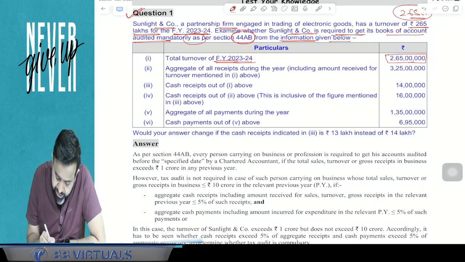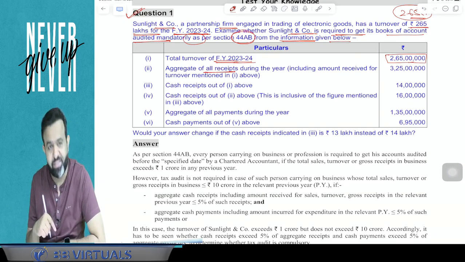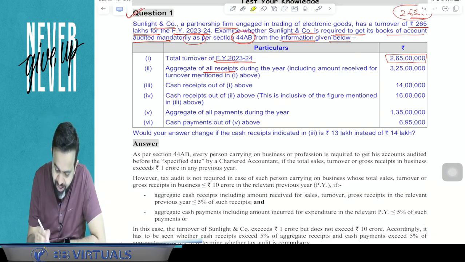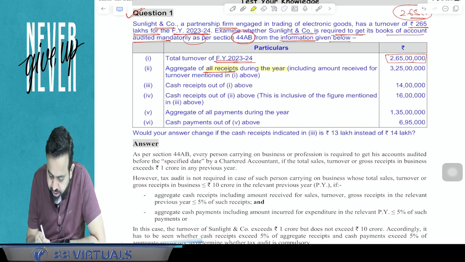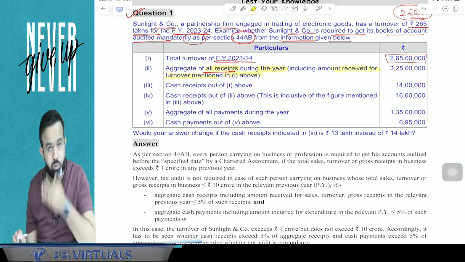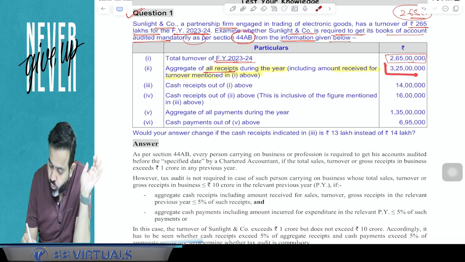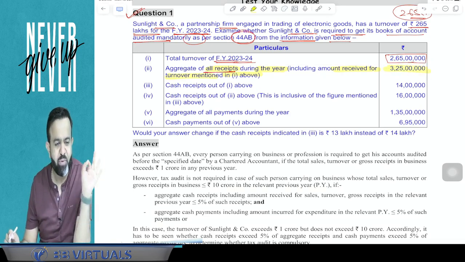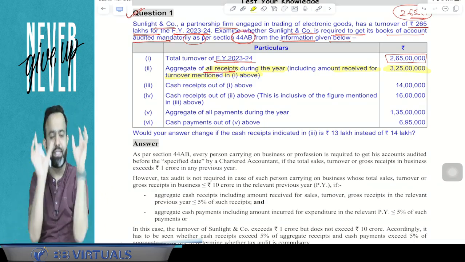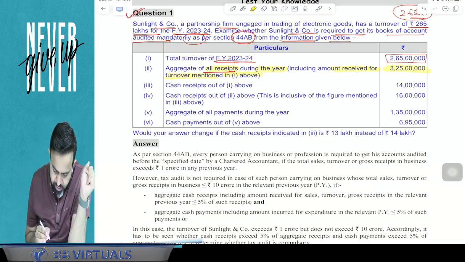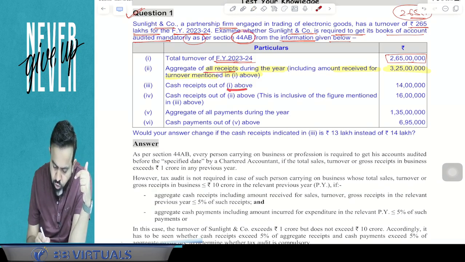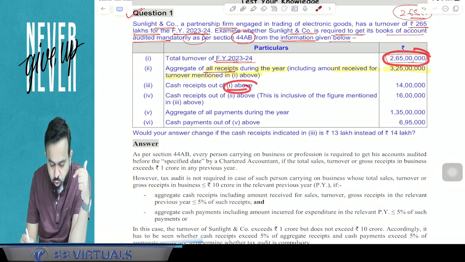Now, the aggregate of all receipts during the year, including the amount received for the turnover mentioned above. So including this turnover, their total receipt is 3.25 crore. So 3 crore 25 lakh is the total receipt, and cash receipt out of one above, meaning out of the turnover, your cash turnover is 14 lakh.